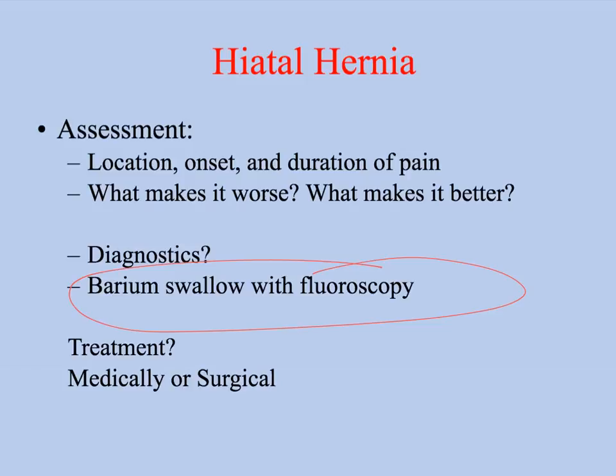Sliding hernias can be observed when the patient moves through a series of positions, changing their intra-abdominal pressure, so they'll have them lay back to see if that's the cause on a barium swallow. Sometimes they might have to do an EGD, where they take the scope and look down, if the barium swallow is inconclusive. But typically the barium swallow is the test that they'll do to identify a hiatal hernia.